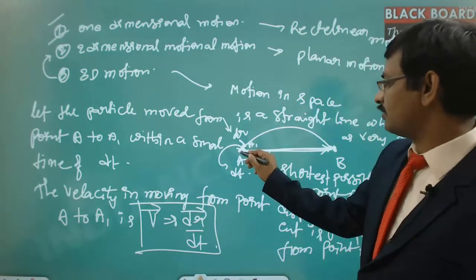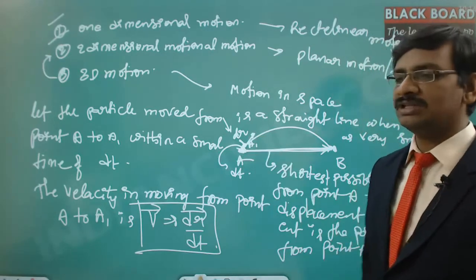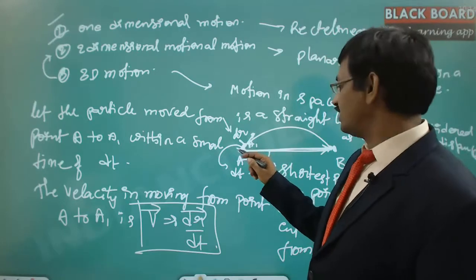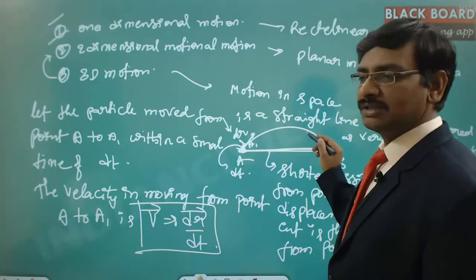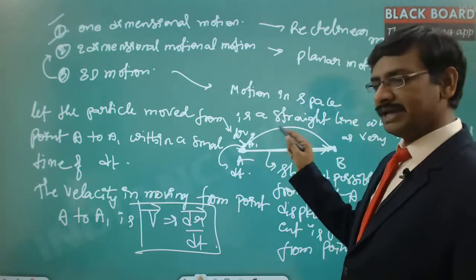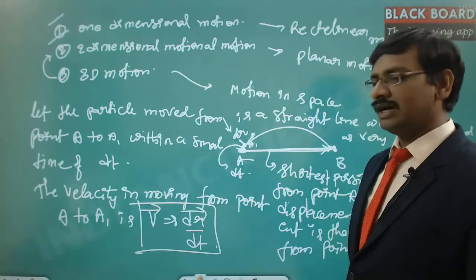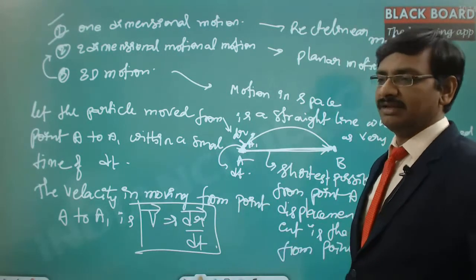From here to here it is going to be associated with one specific direction, which is nothing but the tangential direction. Instantaneous velocity, when it is moving from here to here, at every point is associated with a different slope. So obviously the direction is different, and the instantaneous velocity at that point is given by dr by dt. Got it? This is how you will be calculating the velocity.